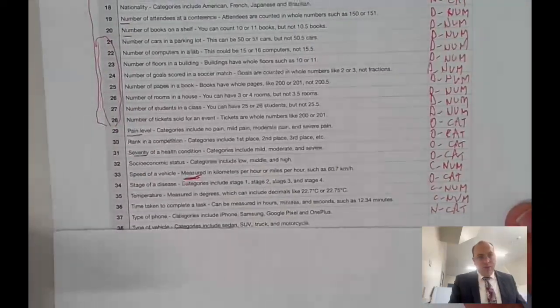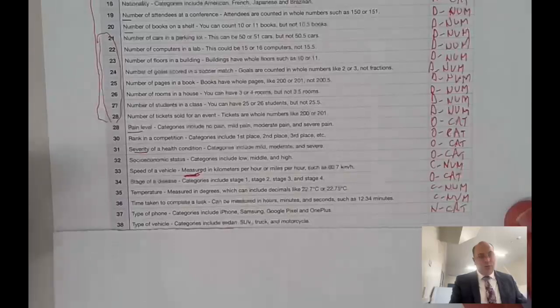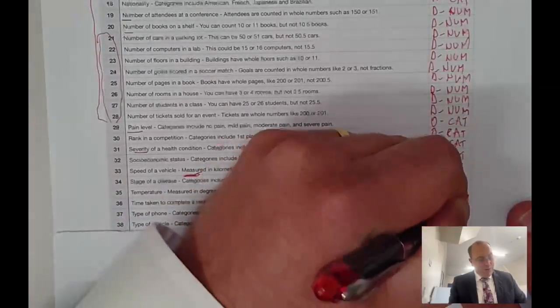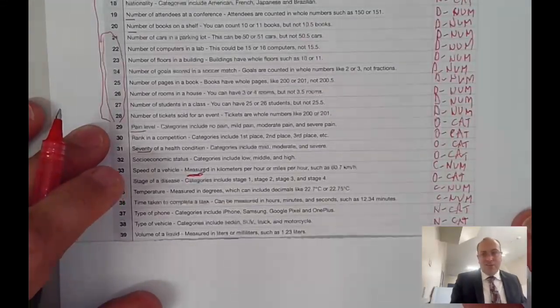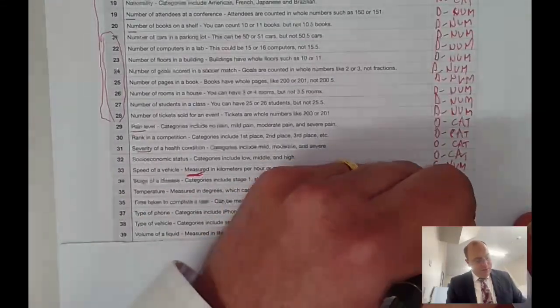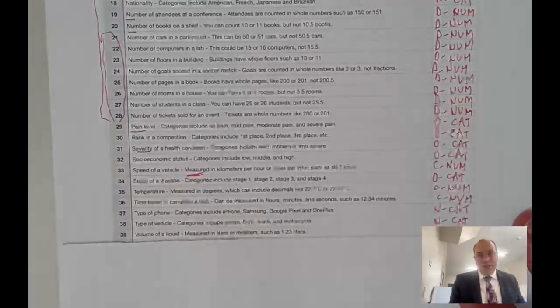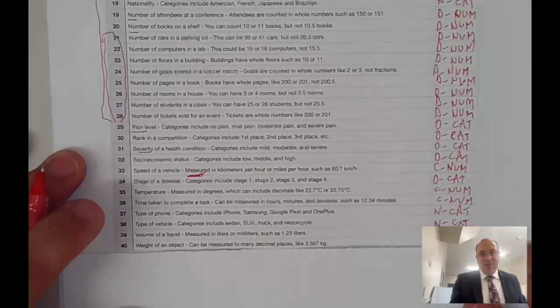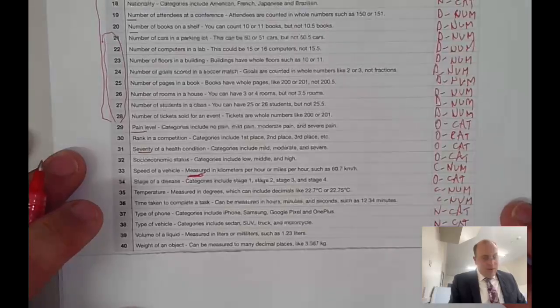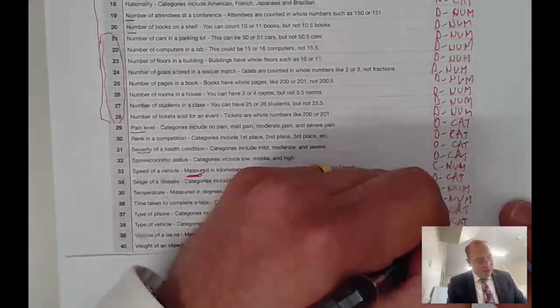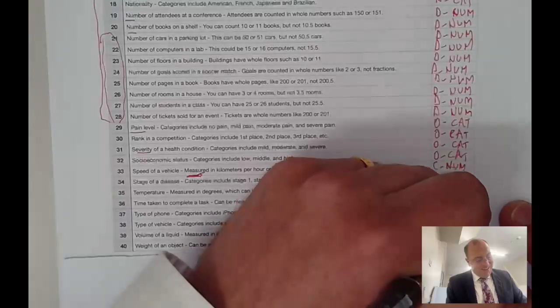The type of vehicle. So again, with the phone one, we've got a type of phone or a type of vehicle, and so it's nominal categorical data. Okay. The volume of a liquid, we measure that. So it is numerical data, but because we measure it, what kind is it? Discrete or continuous? It's continuous. Continuous numerical data. The weight of an object, of course, weight, it rises and falls. It becomes heavier and lighter, the weight, and so it is continuous numerical data.